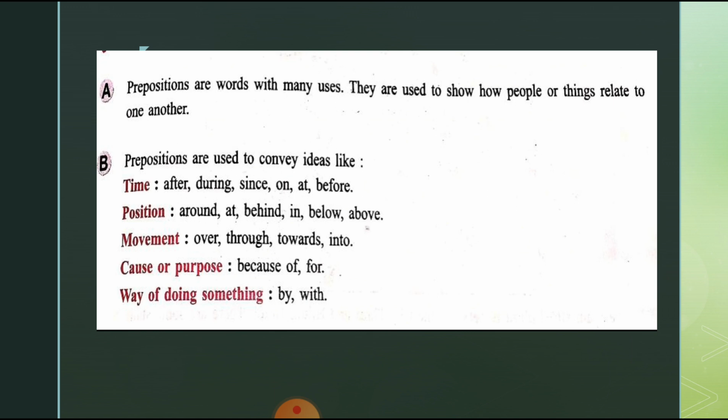And when we show any position, which prepositions do we use? They are around, at, behind, in, below, above. For movement we use the prepositions over, through, towards, into. And for any cause or purpose in the sentence, we use because of, or for. For the way of doing something, the prepositions we use are by, with.